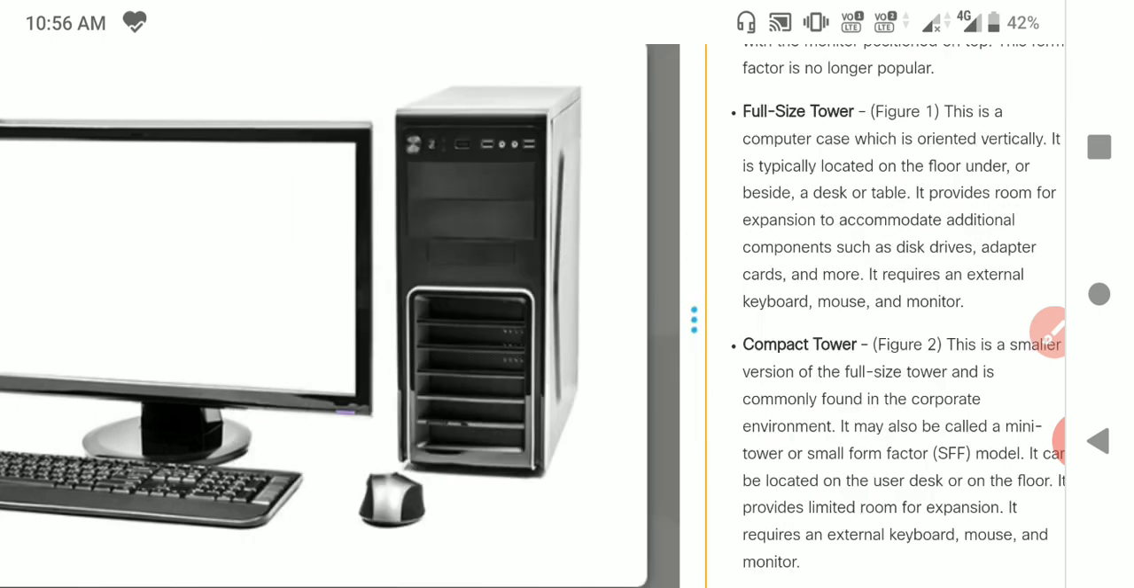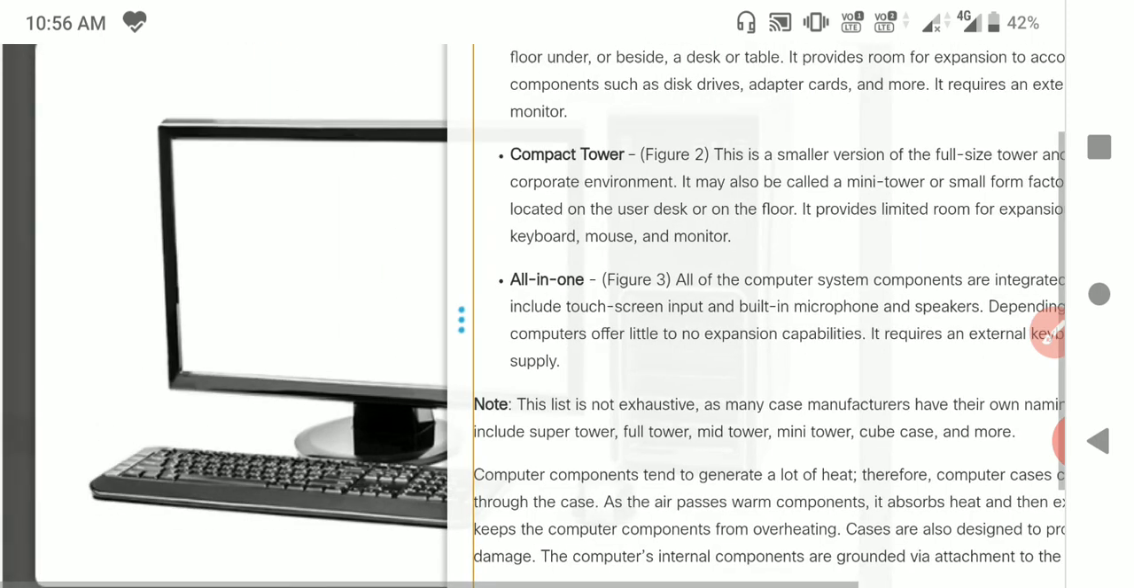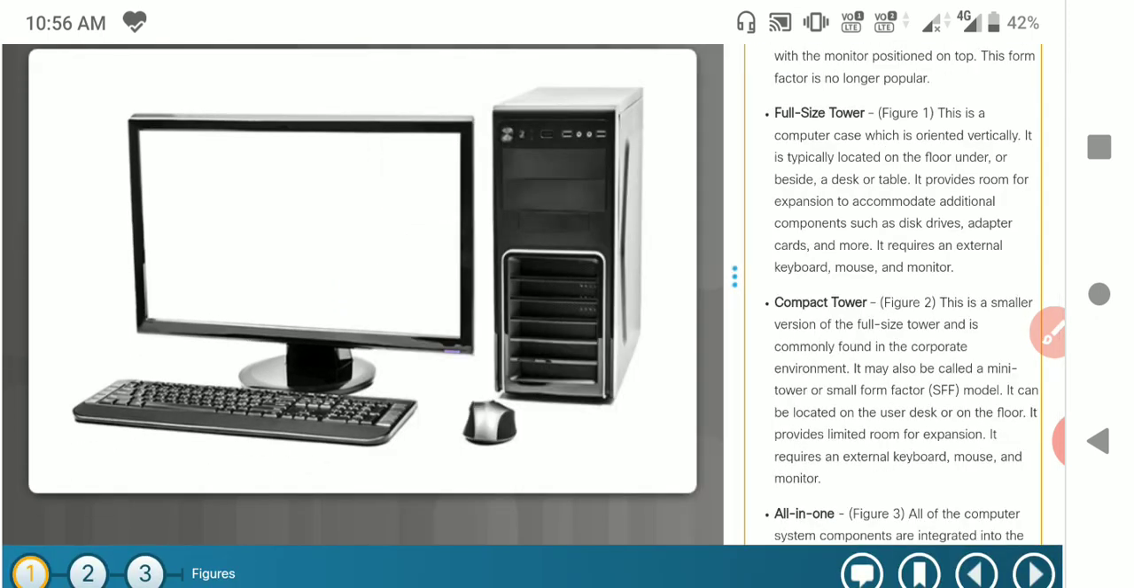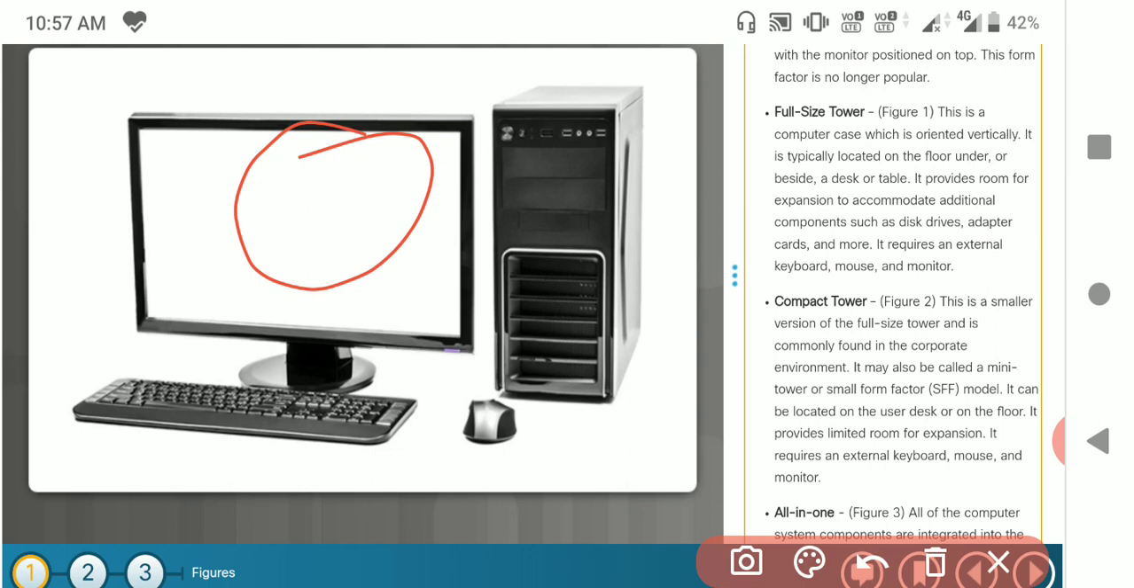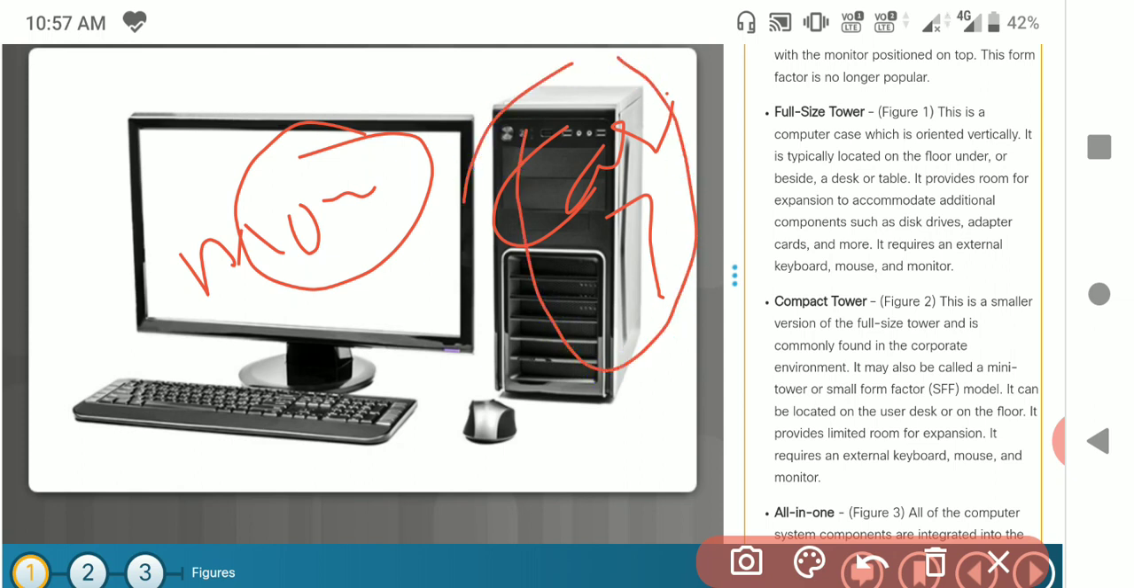Now we will see the corresponding pictures. This first figure shows a full size tower. The monitor is shown here. The outer look, made of plastic and fiber material, is generally called a case. The internal components inside the case consist of a motherboard, CPUs, as well as adapters. All the devices are present inside this box. This outer panel is generally called a case.